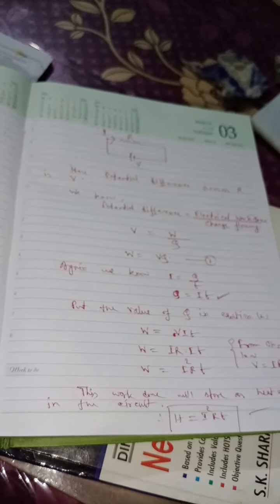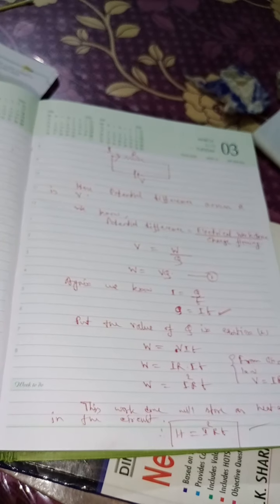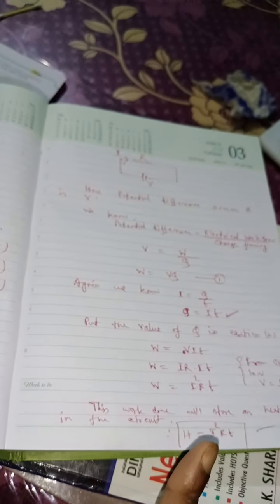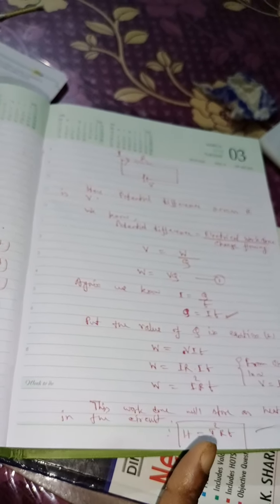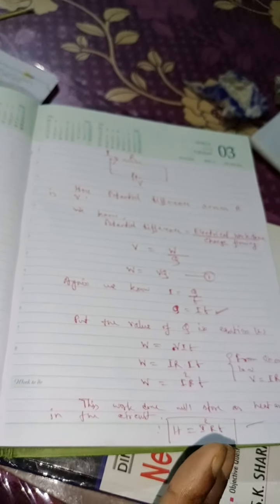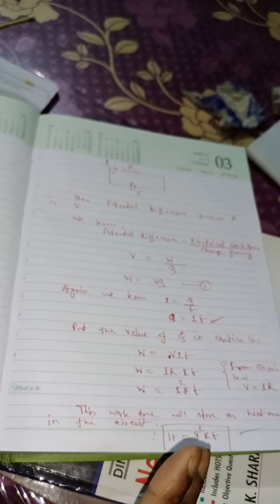So when you use the heating effect of electric current, a few properties should be maintained. First, high resistance is required to produce more heat. High melting point is required because at high temperature it can't melt.